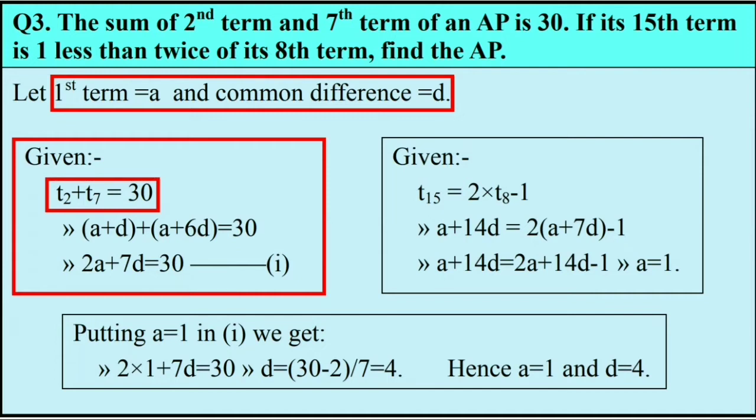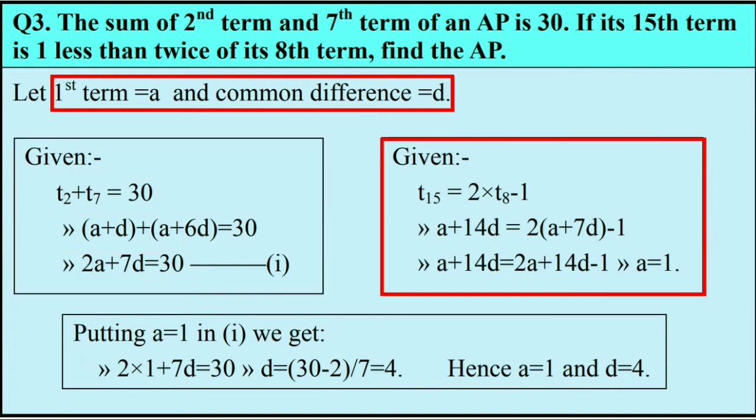And according to formula, T2 is replaced with A plus D and T7 is replaced with A plus 6D, and hence after simplification we get a linear equation in terms of two variables A and D, and that we name as 1. Let's observe the second block. The second statement says that the 15th term is 1 less than twice the 8th term.